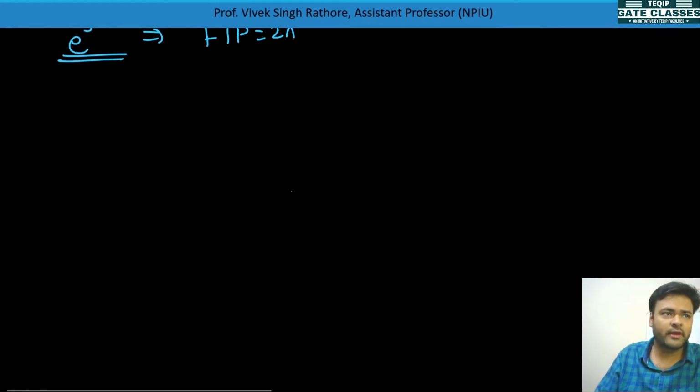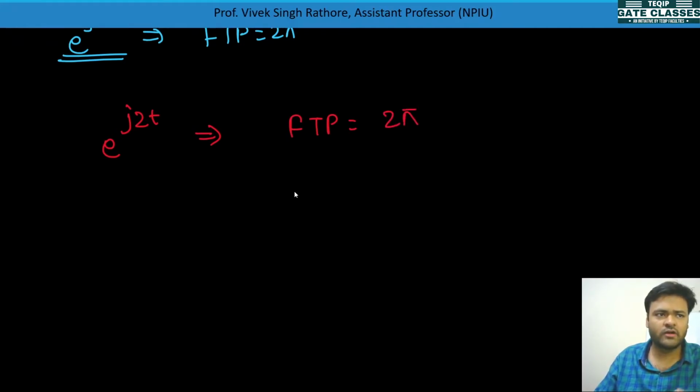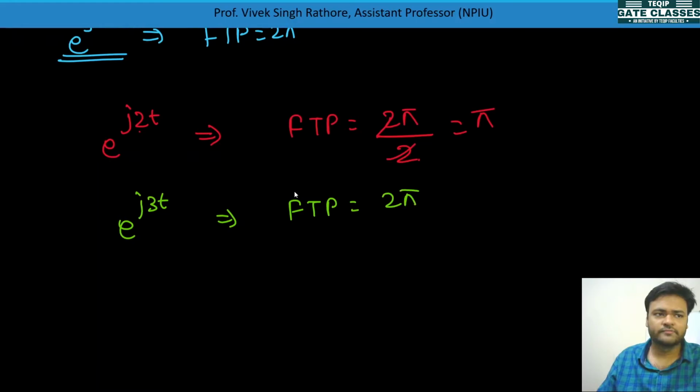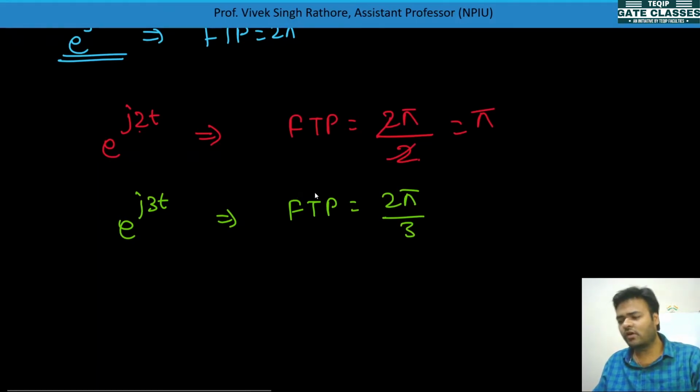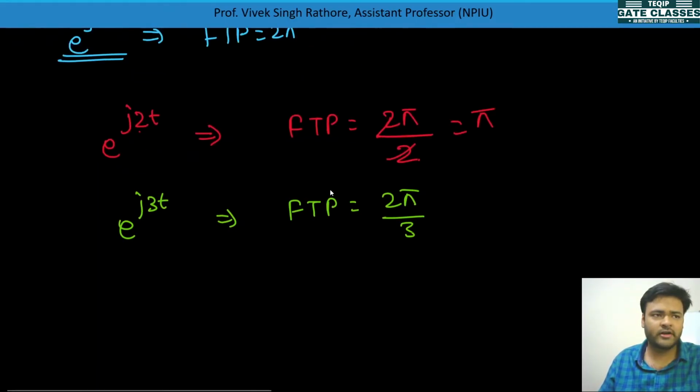But if you need to calculate for another signal like e to the power j of 2t, what will be the fundamental time period? If e to the power jt's fundamental time period is 2 pi, then for the next signal you divide by the multiple, so it will be 2 pi by 2. So the fundamental time period will be pi. Okay, next, e to the power j3t: the fundamental time period will be 2 pi by 3. So these are all signals whose fundamental time period can be calculated.